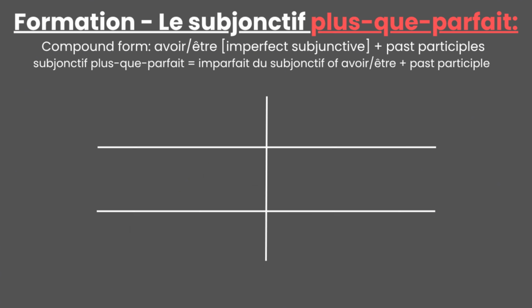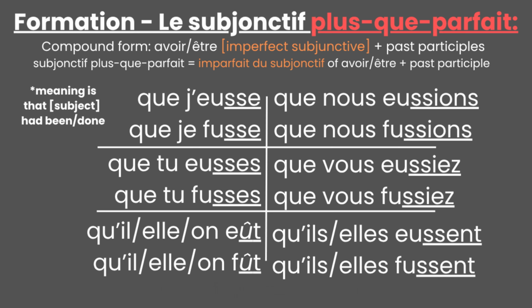So, let's see the final conjugation form in French, which in the pluperfect subjunctive is compound. It's formed exactly like the past subjunctive, using the auxiliary verbs avoir or être with past participles. However, they must be conjugated in the imperfect subjunctive, which I already showed in the previous video. Because the auxiliary verbs have irregular stems with imperfect subjunctive endings, we have to remember them individually and use them in their form of the imperfect subjunctive with a past participle. This way, we create the pluperfect subjunctive.